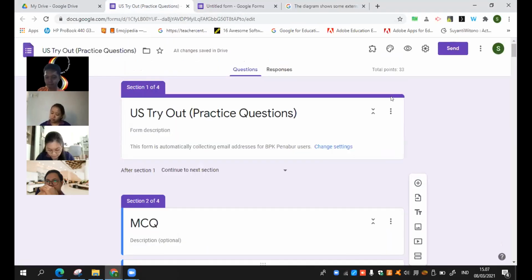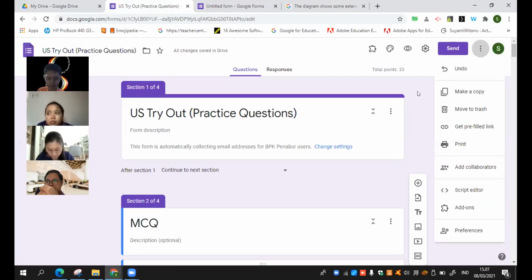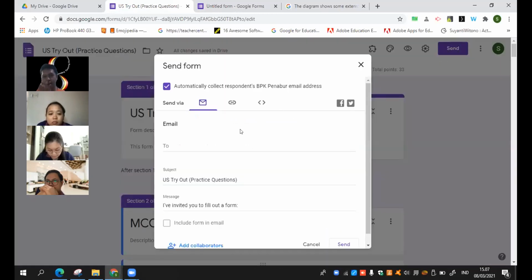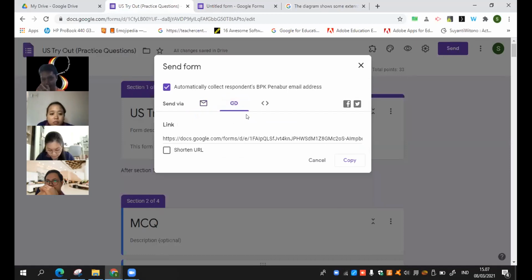Then I think all of us are familiar with Google Form already, but let me tell you, if you are new, how to send this one. Unfortunately, we cannot send it directly to Google Classroom. Let me see. Nggak ada kan? Yeah. We still need to click send, and then usually I get this link.